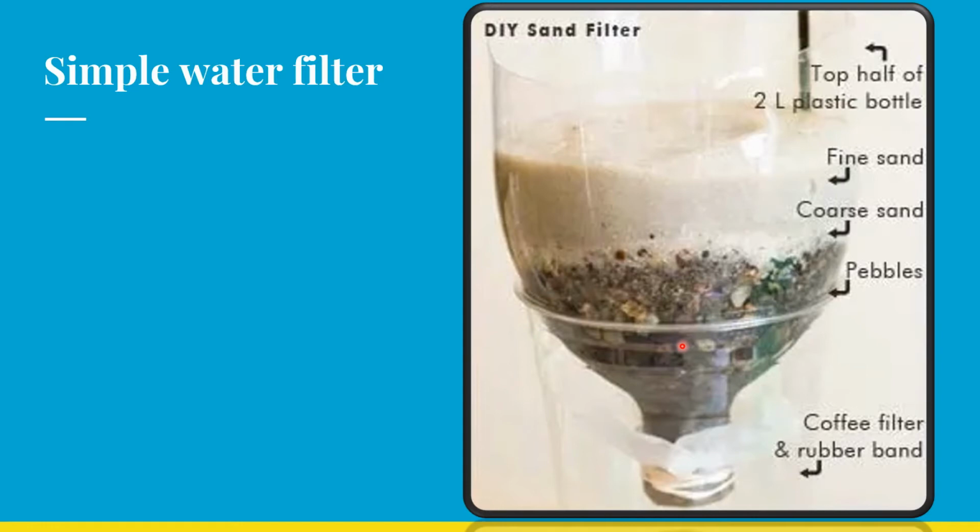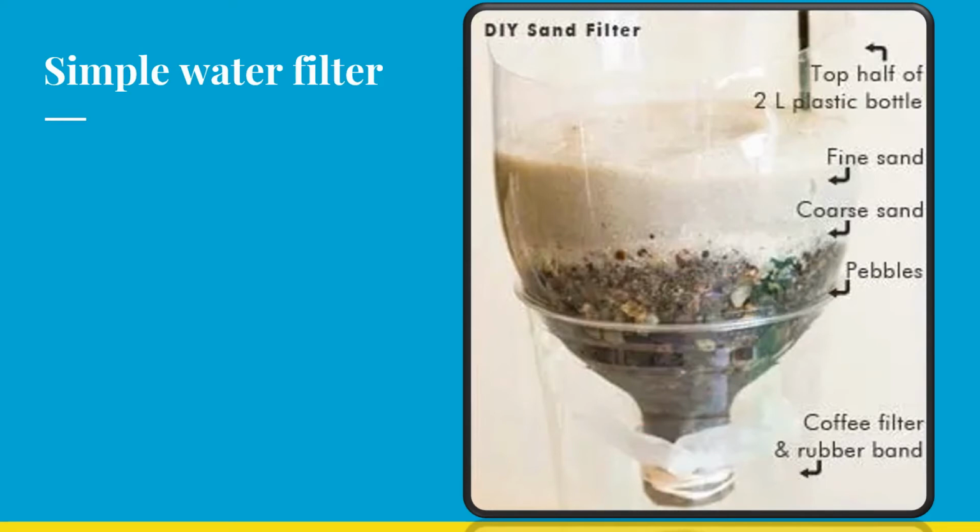Hold the bottle upside down. Now when we hold the bottle upside down, you need to pour some coal powder in it. So over here we pour some coal powder in it, and then we add fine sand, we add coarse sand, we add pebbles, and make different layers inside the bottle as shown in this diagram. Then we place the bottle on the lower half of the bottle. So the part which we cut out is kept over here, and on this the bottle is overturned and kept.